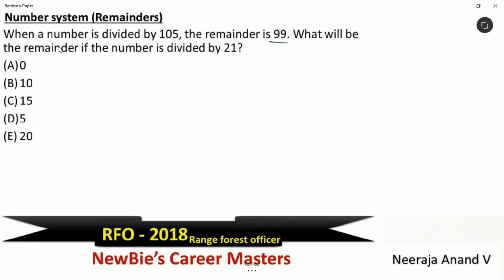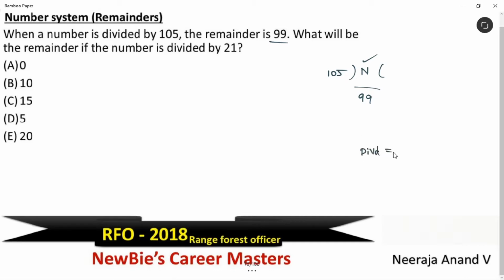I hope you have tried it. Okay, just verify your solution. When a number is divided by 105, let's take the number n and you're dividing that by 105, you're getting the remainder 99. How can we get this n value? Tell me. Where is n? What is this position called? It is called dividend.